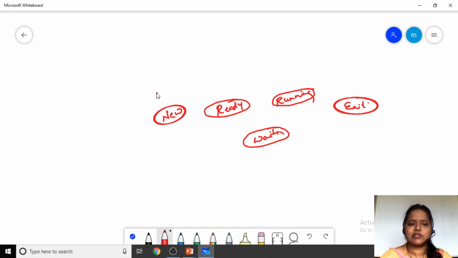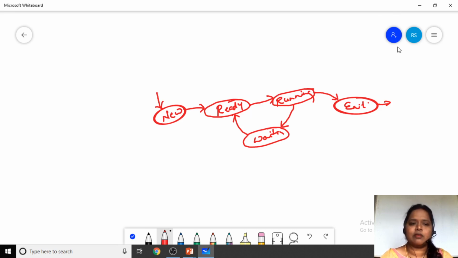Fine. All the processes initially we keep in the new state. Later on, some processes are kept in the ready state. From the ready state, one process is given to the running state. After its termination, we exit that process. If any process requires an IO operation, instead of waiting in the running state, we make that process wait in the waiting state. After the process has completed its IO operation, we admit that process again in the ready state. So this is how the state transition diagram of a process goes.